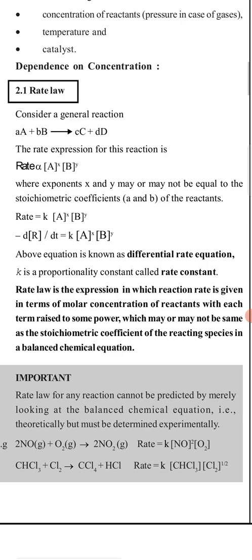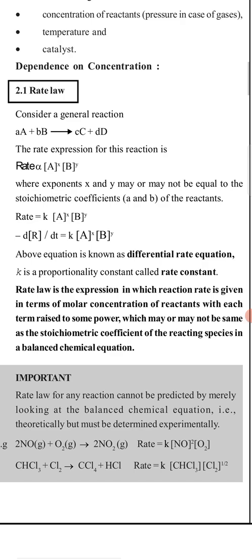So rate law is the expression in which the rate of the reaction is represented in terms of the concentration of the reactants with some exponents, like x and y, which may or may not be the same as the stoichiometric coefficients. Stoichiometric coefficients mean a, b, c, d.